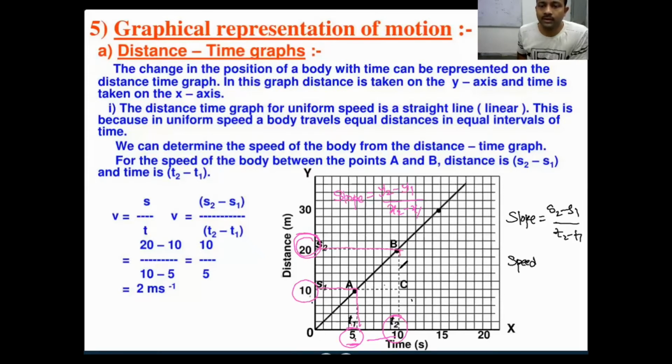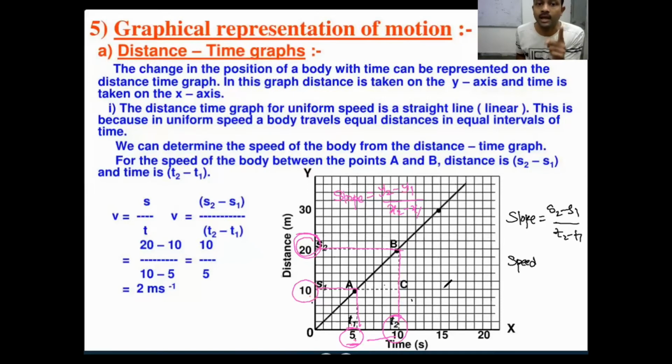So next 5 seconds I cover the 20 meters. So what is the speed in this case? What is the speed of the object in this case? How will you calculate the speed of the object? By calculating the slope, we can know the speed of the object.